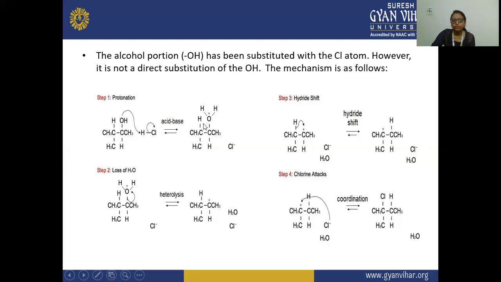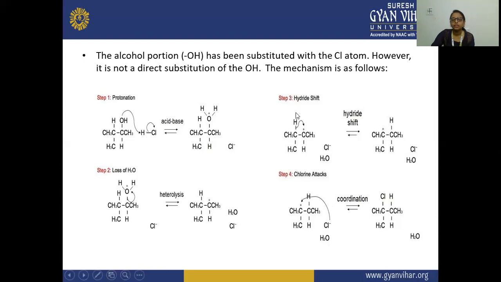After that there is a loss of the water molecule, because there is a formation of the water molecule. This oxygen will withdraw electron from this carbon, and this carbon will get the positive charge. So here you will see this water molecule is removed, and this carbon is having the positive charge. This is an unstable carbocation because it is a secondary carbocation, and a secondary carbocation is less stable than a tertiary carbocation.